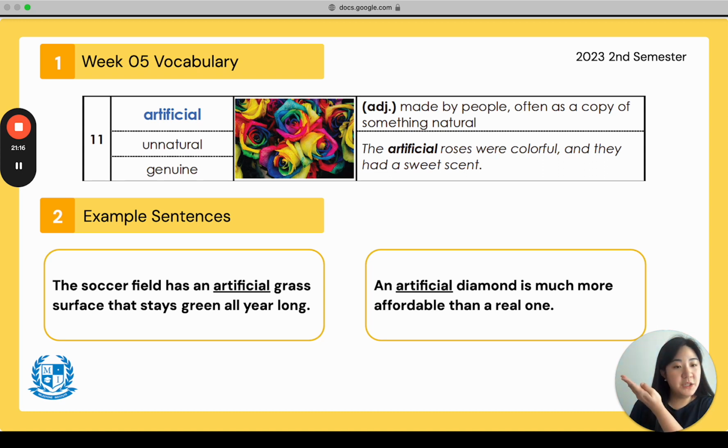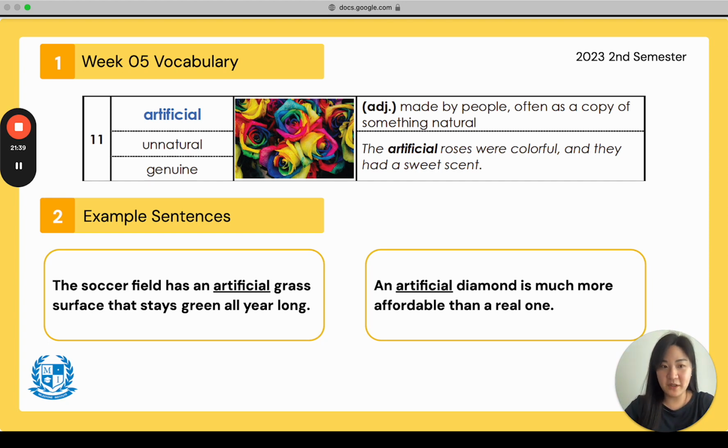So in this picture, we have a picture of roses, and there are all these little colors. It says the artificial roses were colorful and they had a sweet scent. But here, artificial tells us that these roses are not real. We did not choose this from the garden. Okay? Maybe they're man-made. Maybe they're made of plastic.